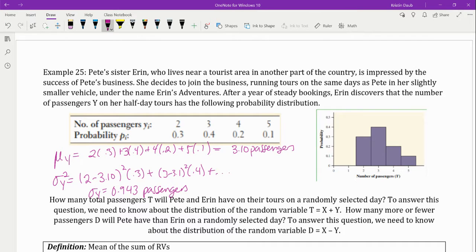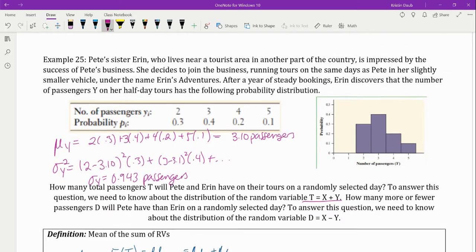So what I want to ask is this next question that's here. If Pete and Erin have their tours on a randomly selected day, how many total passengers are they going to have? And so we are going to call a new distribution T equals X plus Y. And then we can answer that second question later. So let's first figure out how many total passengers do they have.